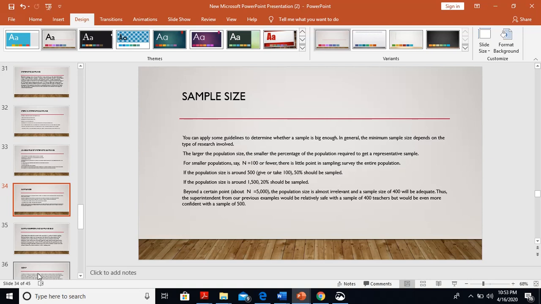If the population size is around 1500, 20% should be sampled. Beyond a certain point, about n is equal to 5000, the population size is almost irrelevant, and a sample size of 400 will be adequate. Thus, the superintendent from our previous example would be relatively safe with a sample of 400 teachers, but would be even more confident with a sample of 500.